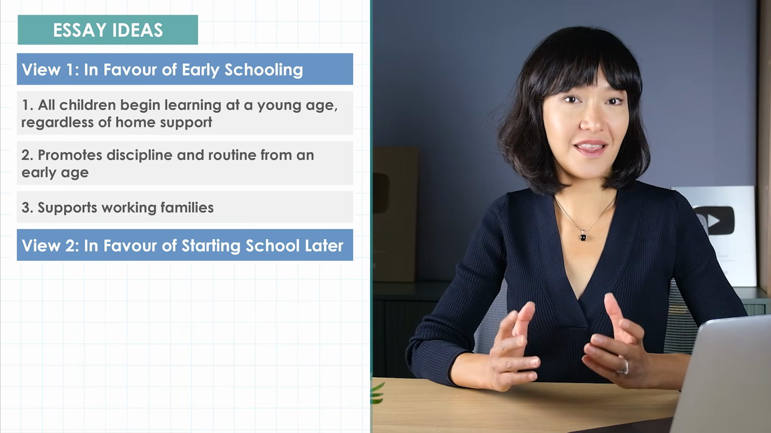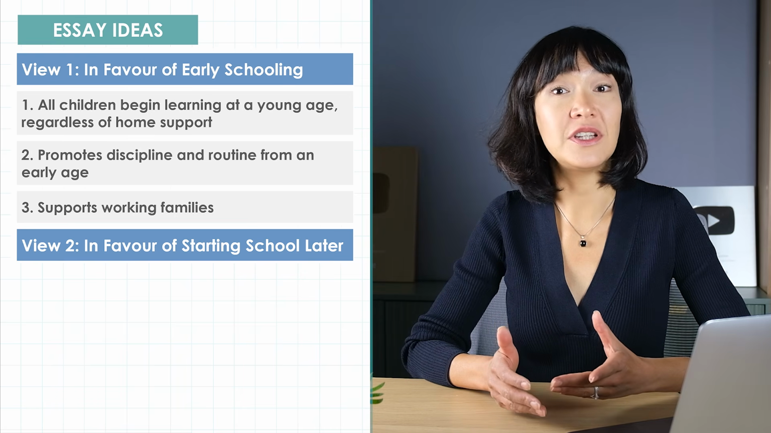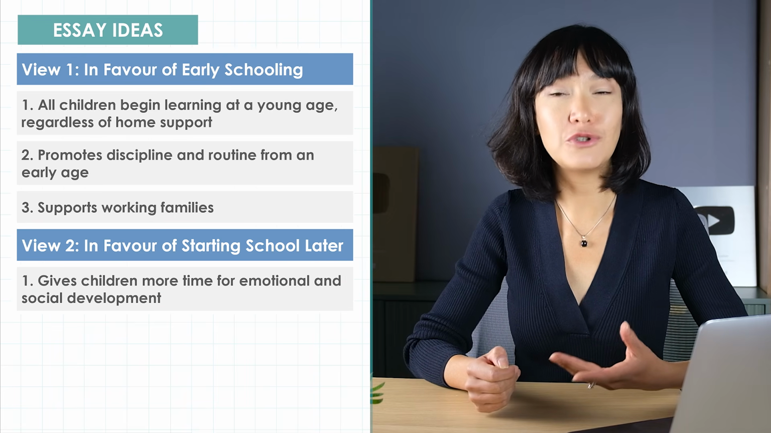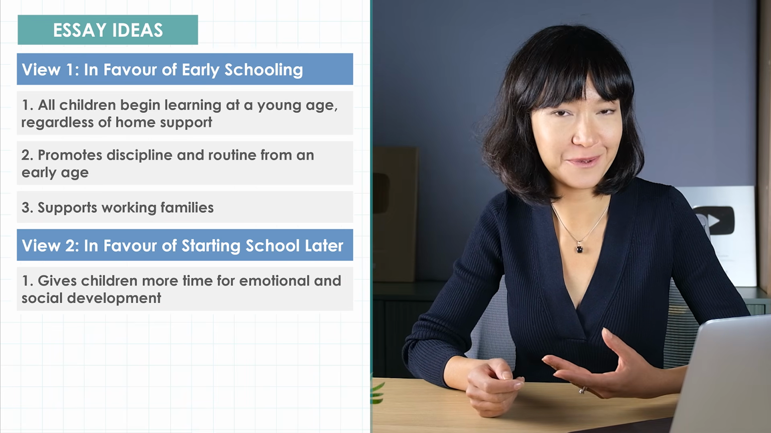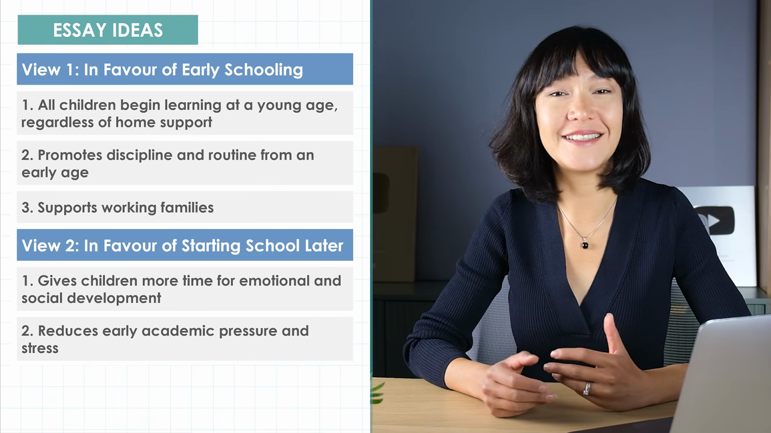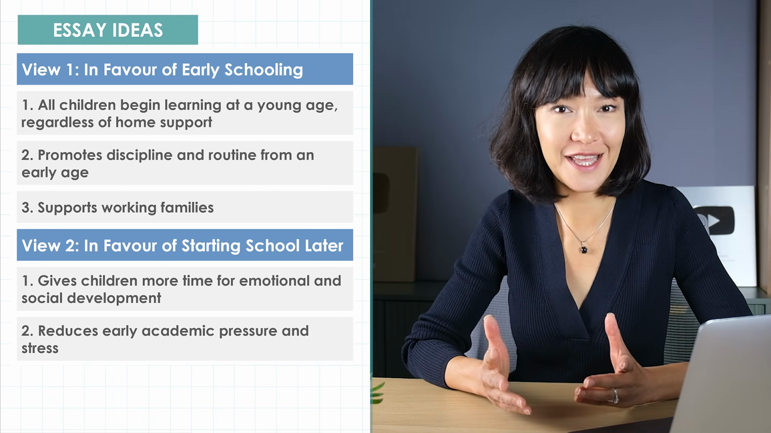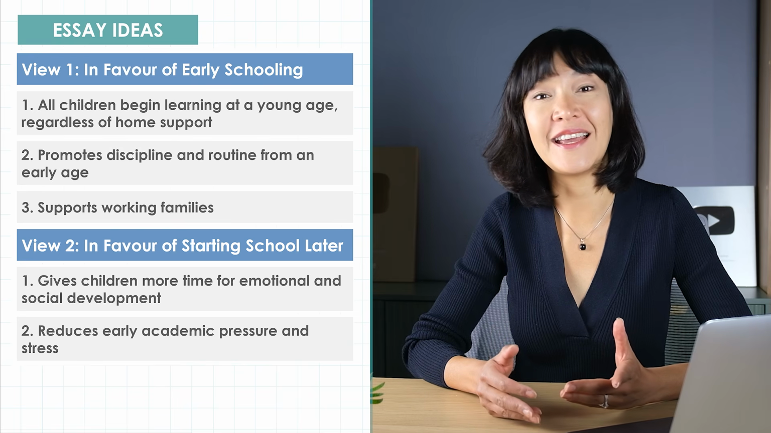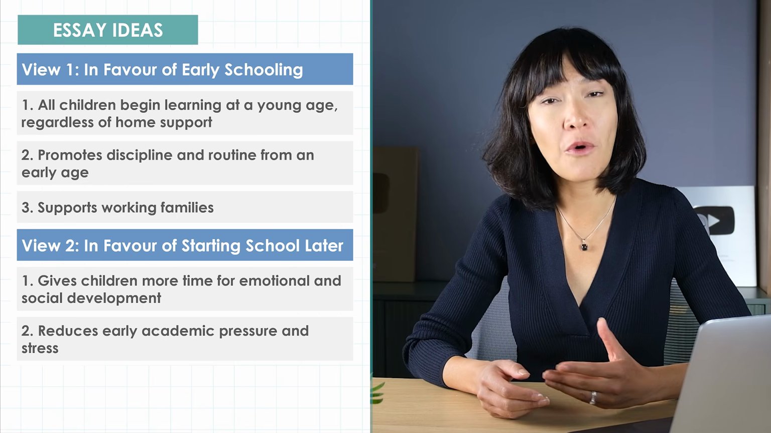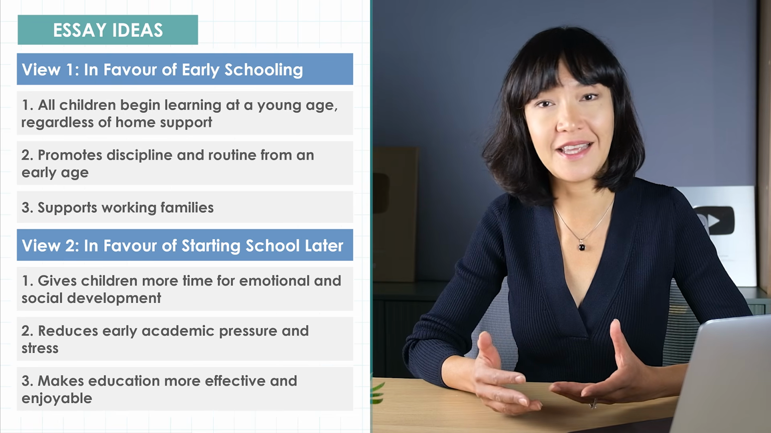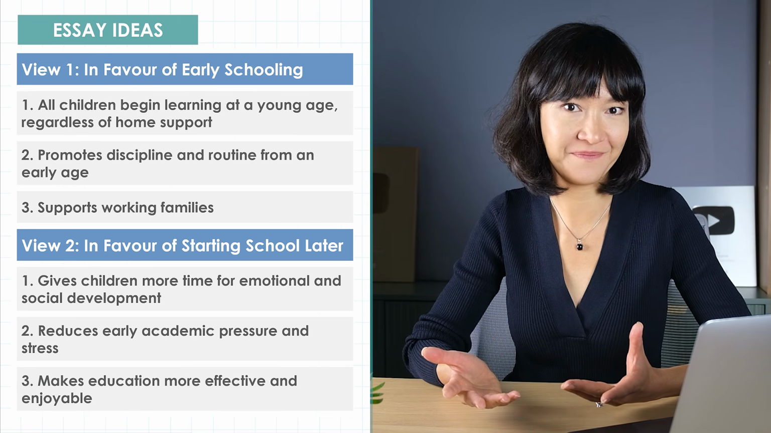So in the second body paragraph, we'll move to the opposite view, why some believe children should start later. So this side says that children need more time, for example, for emotional and social development. A later start also reduces stress from lessons and tests at a very early age. And it can be claimed that by the age of 6 or 7, children are more ready to focus and enjoy learning, which makes education more effective.